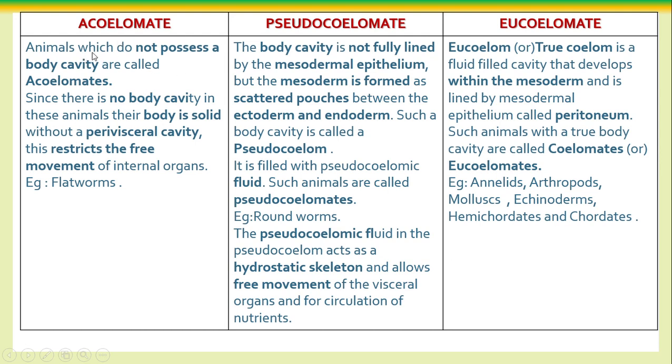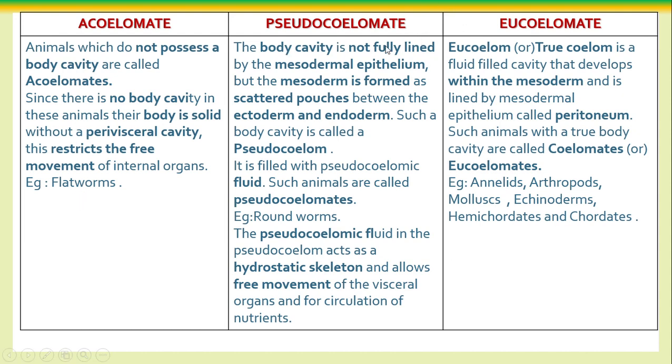First of all, the animals which do not possess the coelomic cavity are called acoelomates. That means no body cavity. So the body is solid in nature. With no cavity, there is restriction of movement of the internal bodily organs. There is little chance for the internal organs to move, because they are tightly packed without a cavity. Example, the flatworms.